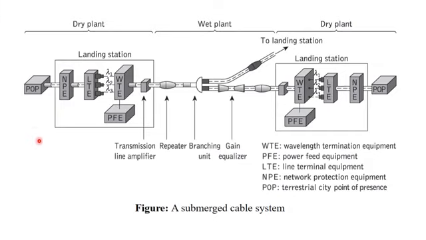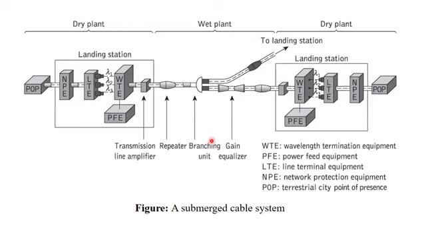Now this diagram shows a submerged cable system. Here we can observe 2 main terms: dry plant and wet plant, and on the other side we also have the dry plant. So these 2 terminologies are what we can observe. As the names indicate, dry plant indicates the terrestrial part of the station, and wet plant indicates the network which is submerged under the water, usually sea water.